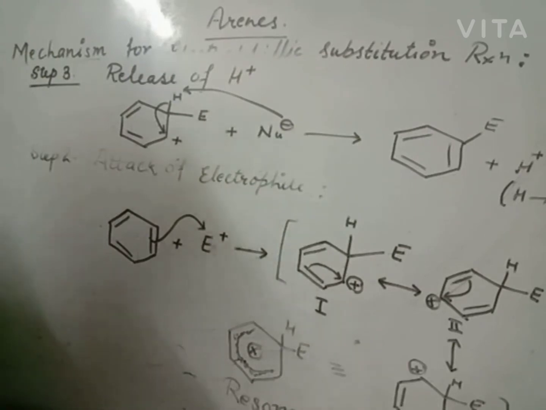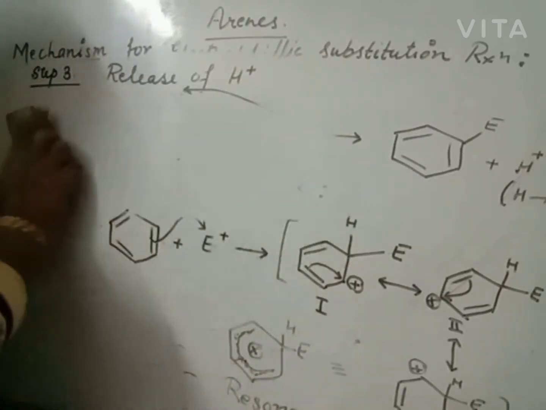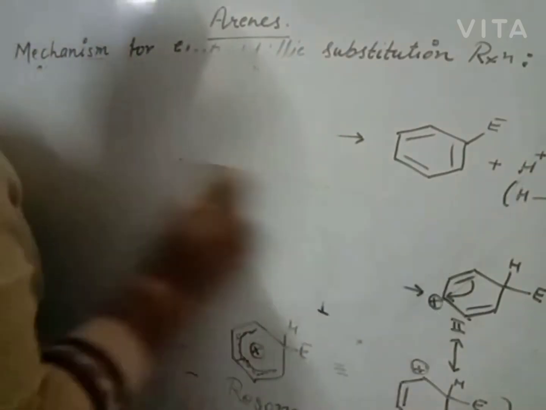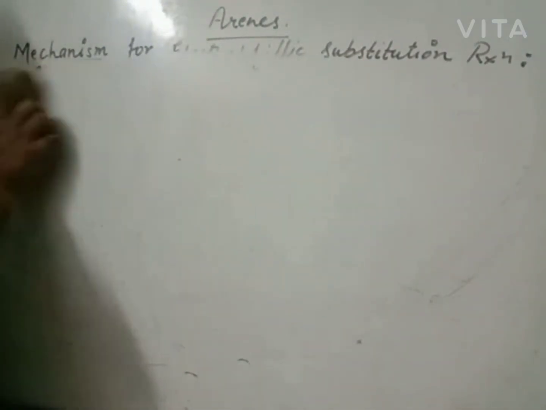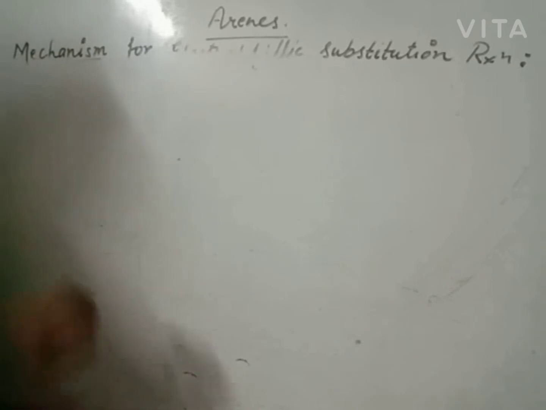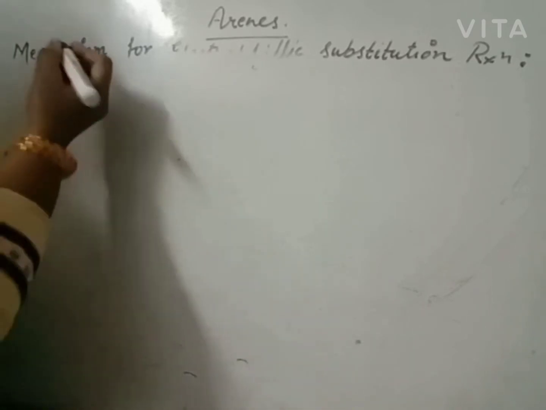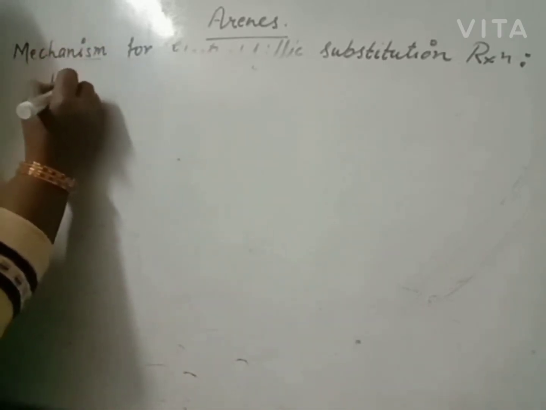We studied 4 electrophilic substitution reactions, that are halogenation, sulfonation, nitration and Friedel-Crafts reaction. So step 1 of each. Now, for halogenation,